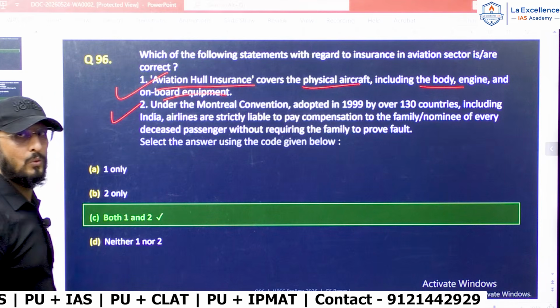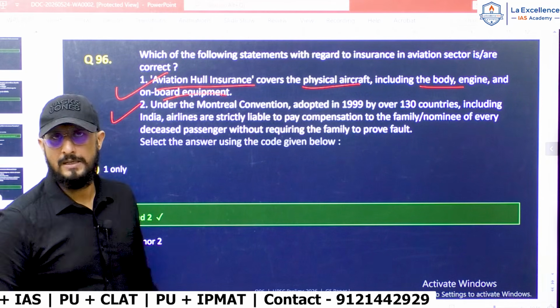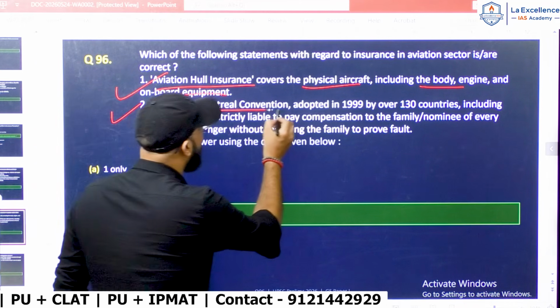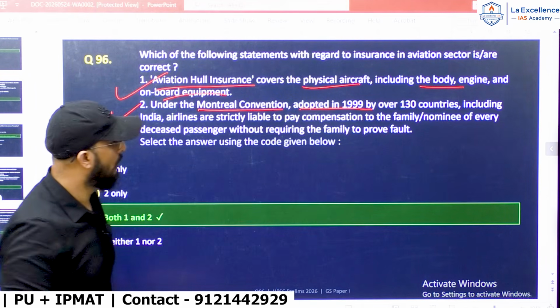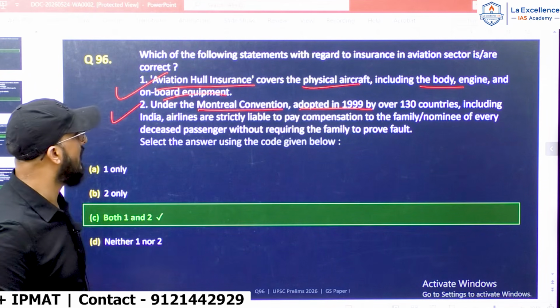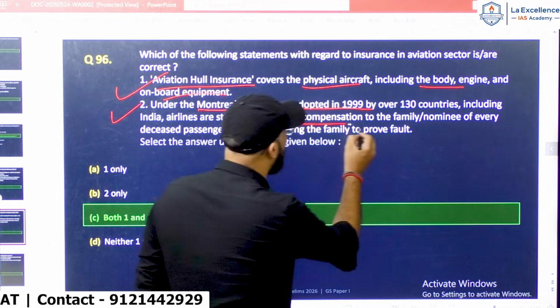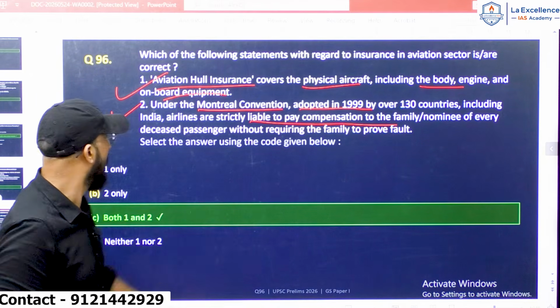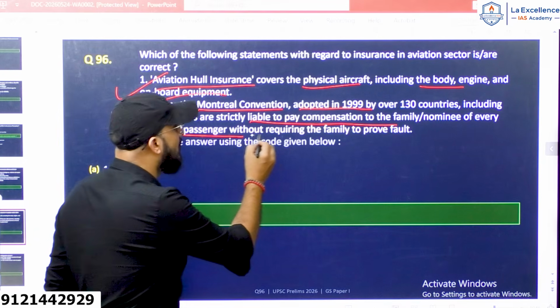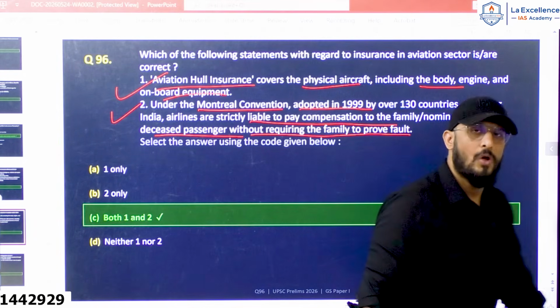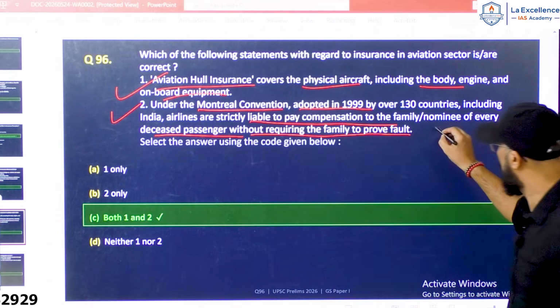Now statement 2, a very specific statement. Under the Montreal Convention adopted in 1999 by over 130 countries including India, airlines are strictly liable to pay compensation to the family, the nominee of every deceased passenger, without requiring the family to prove fault, which is also correct.